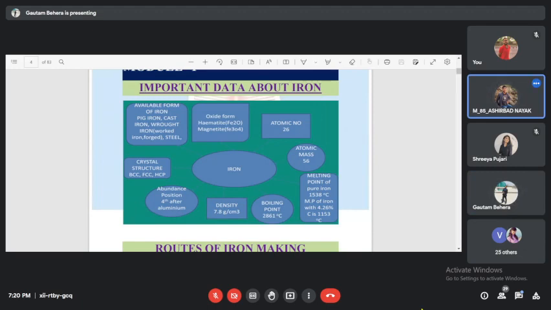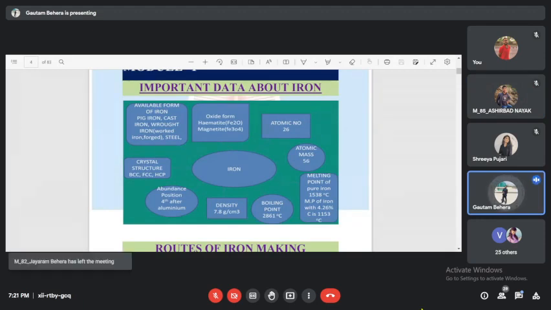Sir, if we charge ore in the form of powder or small particles, then what about the porosity? Will it increase or decrease? Nice question. See, porosity will be there if the particle size is bigger. If particle size is very fine, porosity will be minimal.